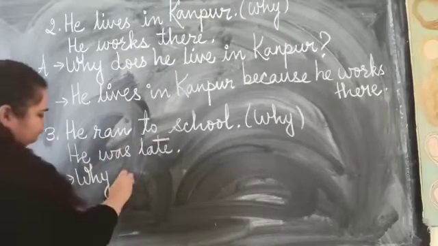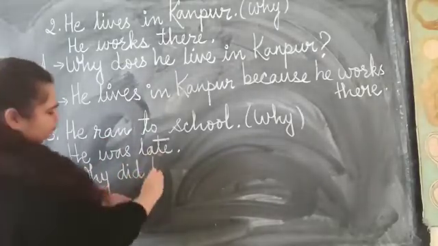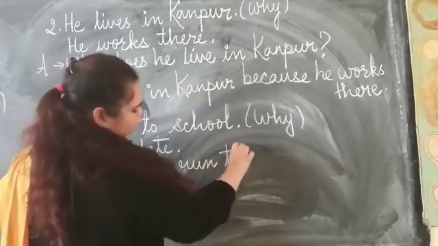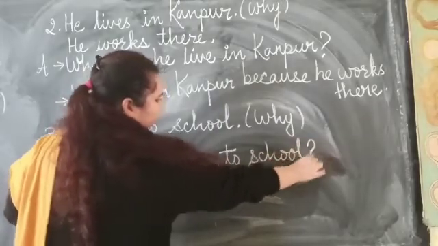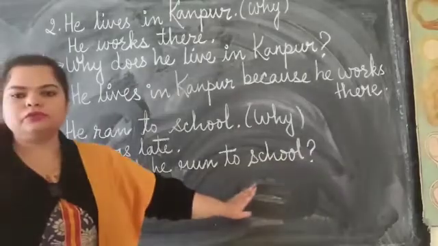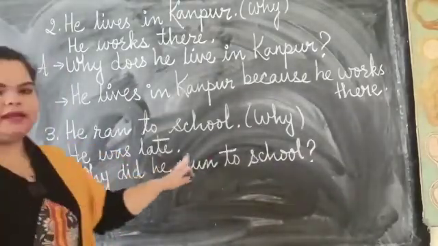So why did he run to school? And then the question mark. So here we have got our question. Why did he run to school? What is the reason we have here? He was late.